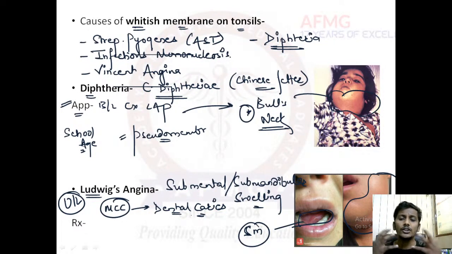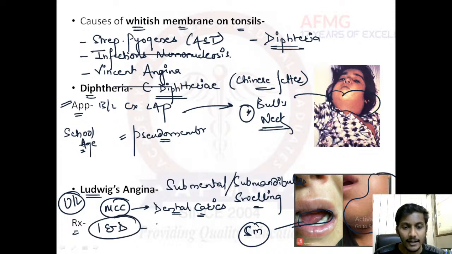Right? So an infection of the submandibular space or just floor of the mouth, which is formed by the mylohyoid muscle, infection of this area is known as Ludwig's angina, presenting with fever, sore throat, or at times with submental and submandibular swelling. It is usually unilateral. Most common cause is dental caries, and usually it is treated by incision and drainage.